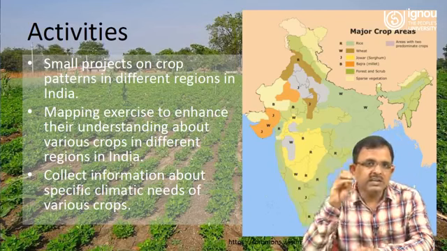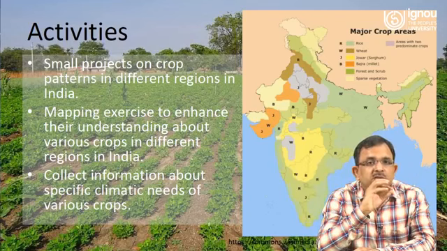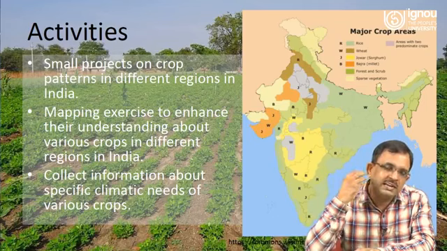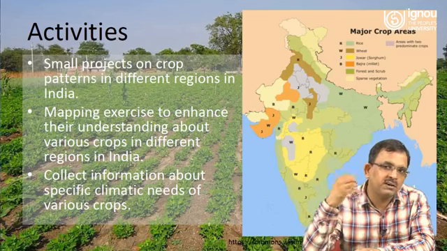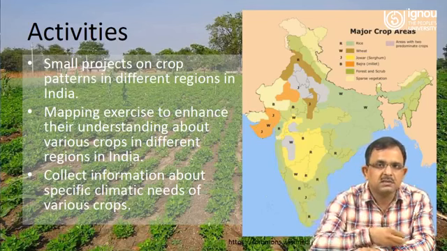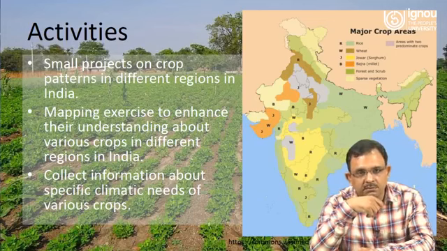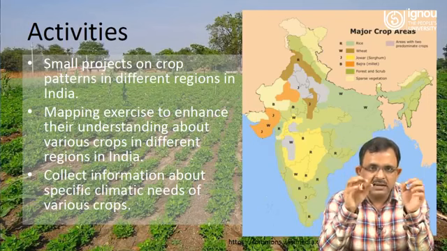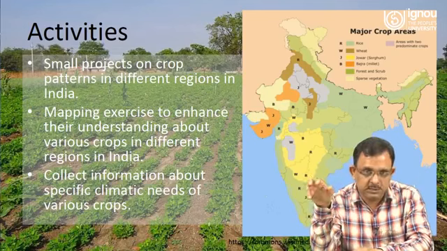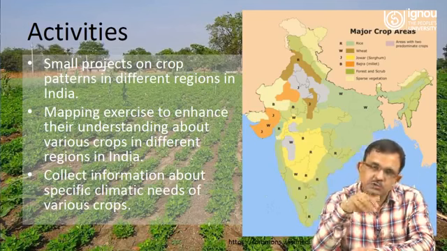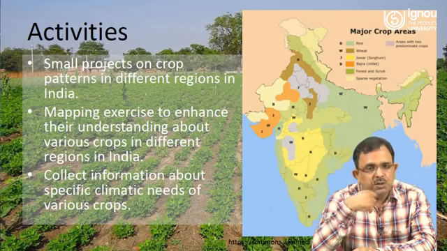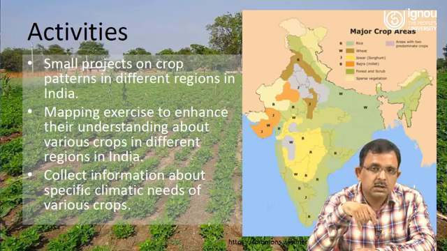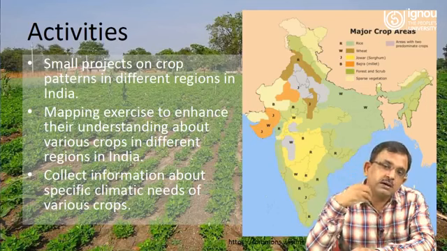So what you can do is give them many activities, like small projects on crop patterns in different regions of India. Let them explore what the crop patterns are in the northern part of India, the southern part, and the eastern or western part of India. You can give them a mapping exercise also, where they identify the major crop of each particular state. Let them mark it on a map. So that can be one activity. You can ask them to collect information about the specific climate needs of various crops, that is, what kind of climate is required for what kind of crop.